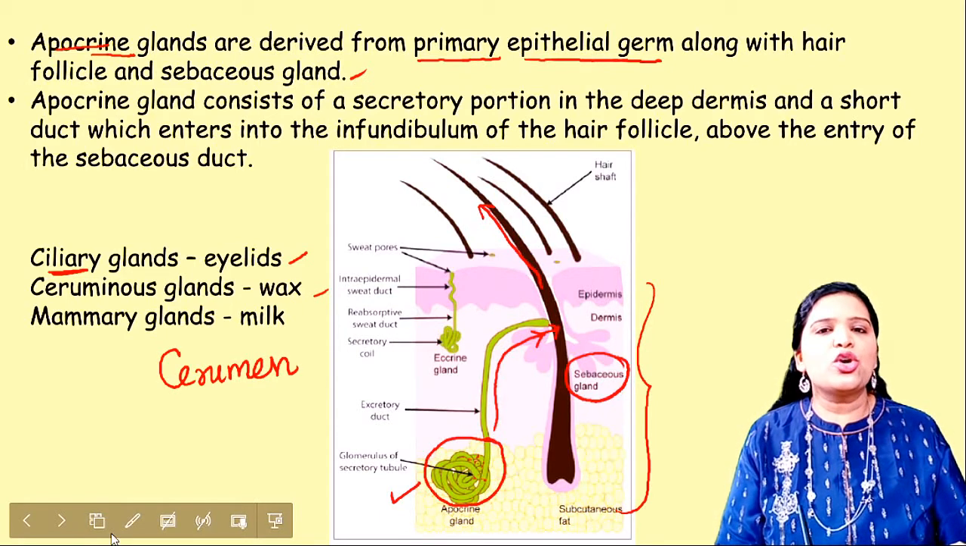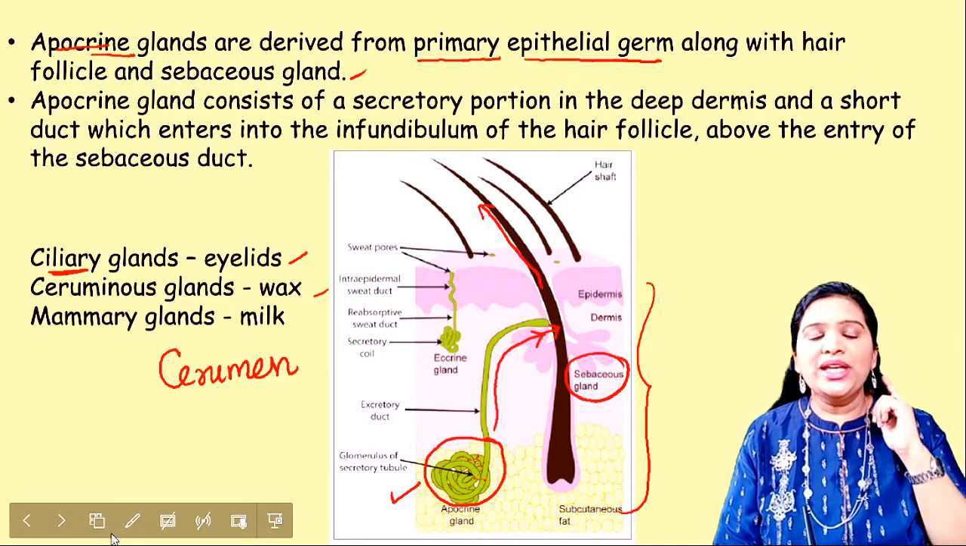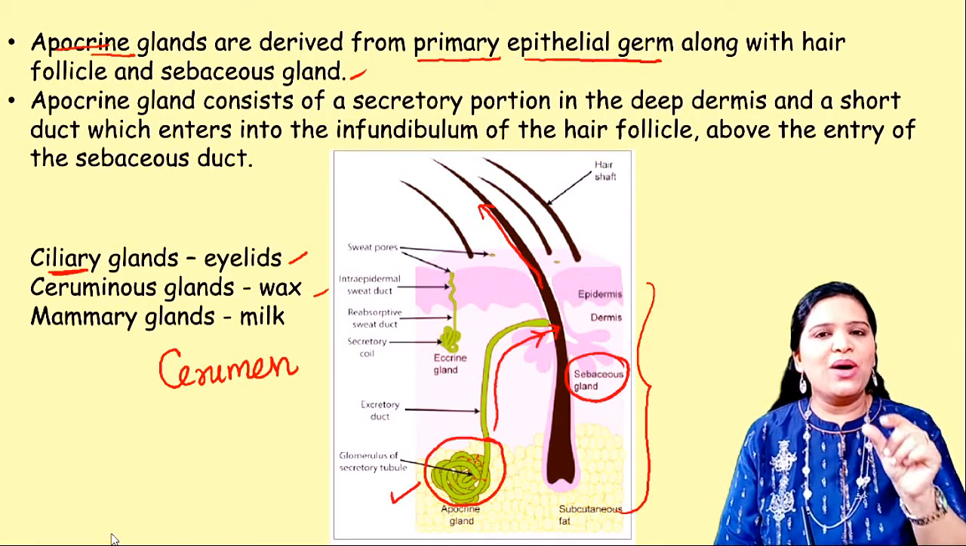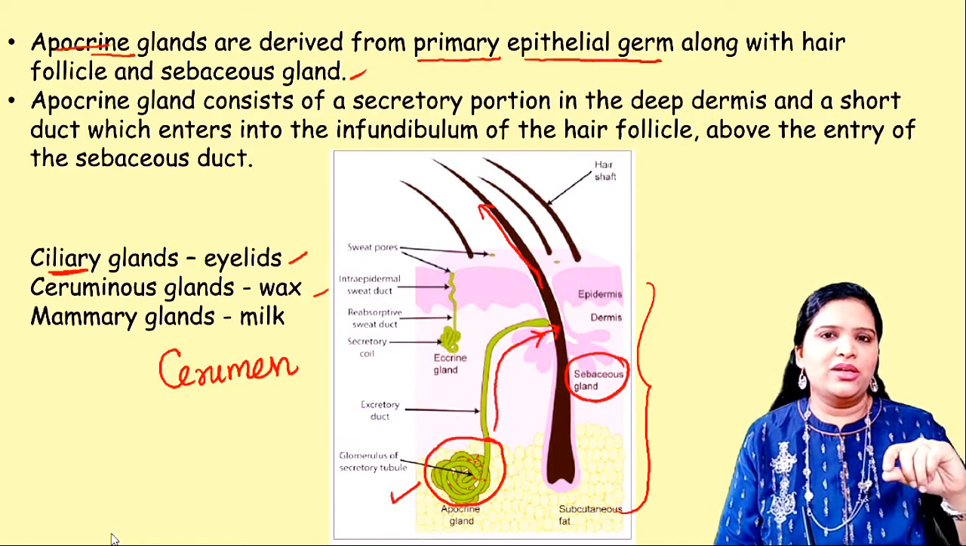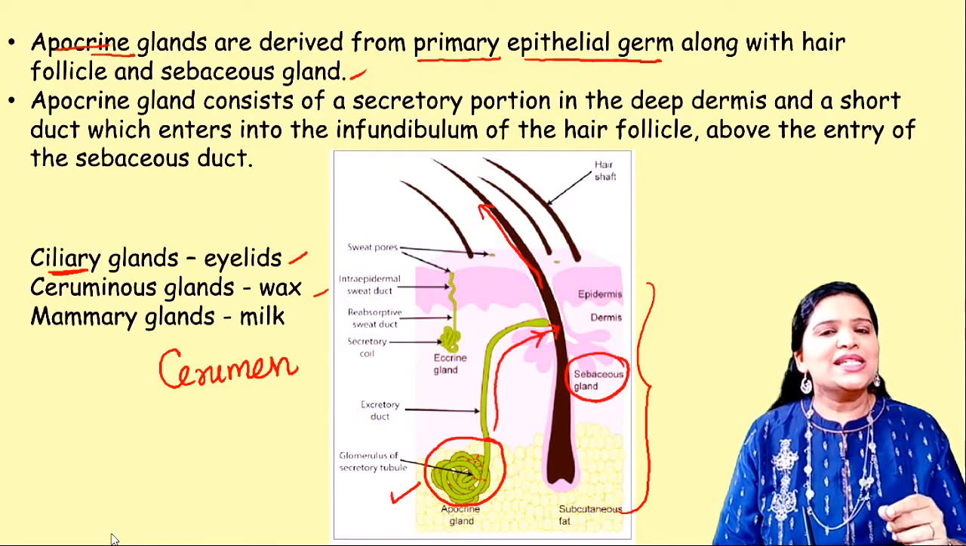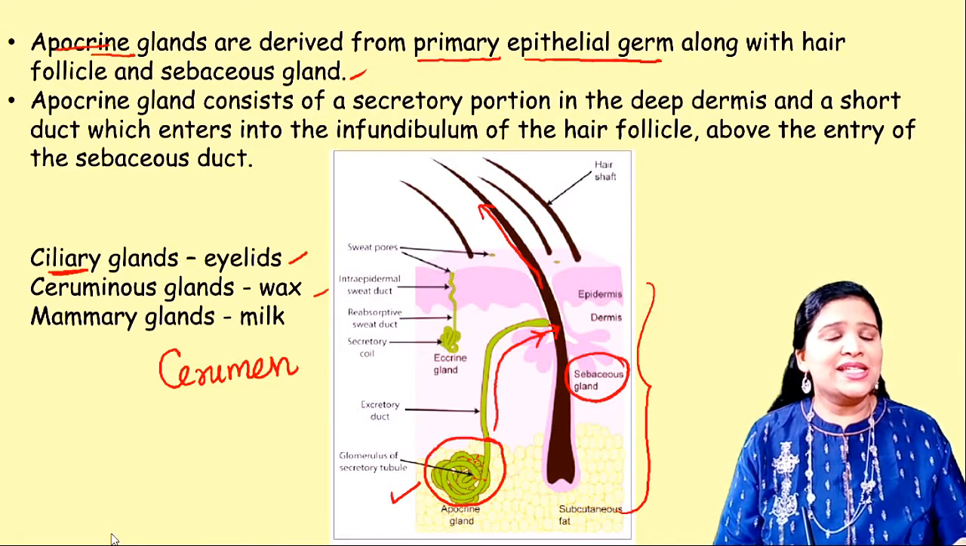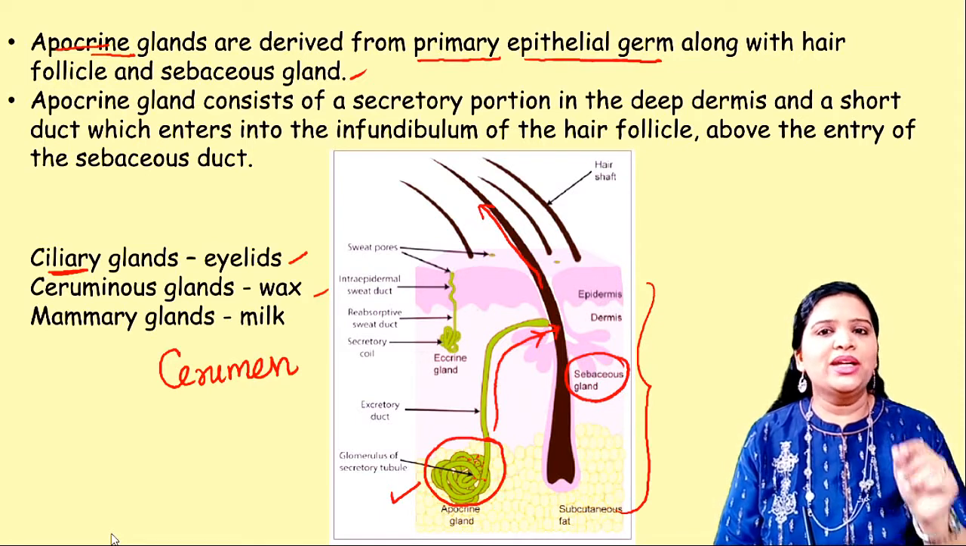C-E-R-U-M-E-N. Cerumen is called ear wax. So inside the ears, we have a wax-like substance. We used to remove it with ear buds. You know, that is a protective mechanism which is naturally available in our ears.